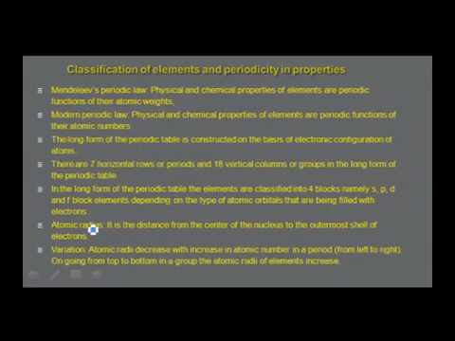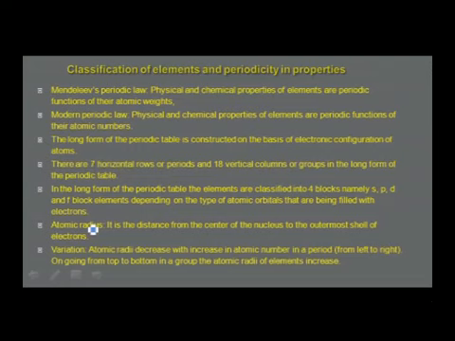There are 7 horizontal rows or periods and 18 vertical columns or groups. The elements are classified into 4 blocks, namely s, p, d and f block elements, depending on the type of atomic orbitals being filled with electrons.